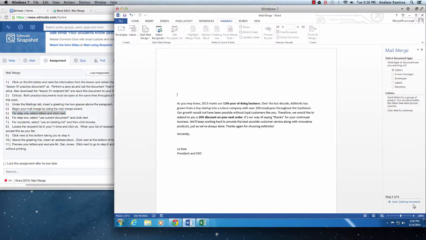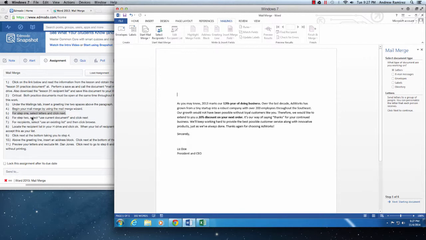So as you can see in this mail merge right here, we have 6 steps total, 1 of 6. So it's a little bit of remembering the steps when it comes to this, because in the test you take, you're going to have the same letter like this, and you're going to have the Excel file for you as well, probably in the geometrics or whatever folder that you've been using. They're going to be in that test as well. So with that being said, it's going to be the same process with this, so hopefully we can get these buttons down, and then you can just fly through it when you take the test and know the steps, no problem. That's the goal.